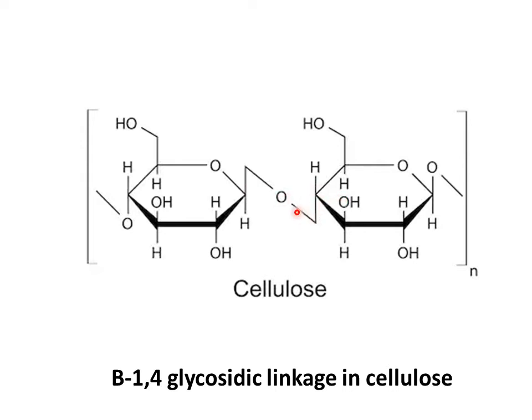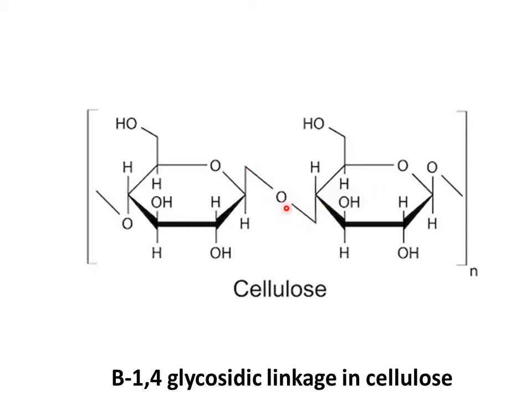The type of bond is a 1,4 glycosidic bond, but this is not an alpha linkage, this is a beta linkage. Why? Because one of the hydroxyl groups taking part in bond formation is present above the plane of this ring structure, and the other hydroxyl group participating in the bond formation is present below the plane of this ring.